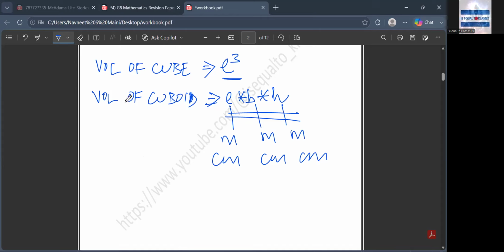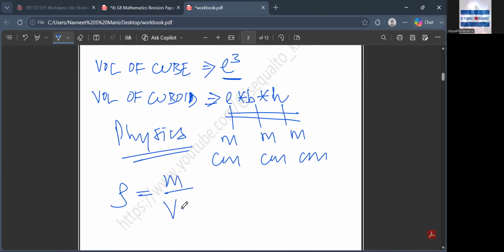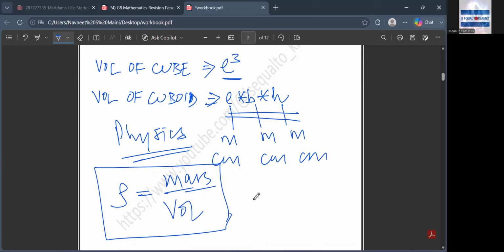Now we might require this formula in physics, if not in maths. When we use density equal to mass per unit volume, there we will require this formula. That's why I am insisting that you should understand.